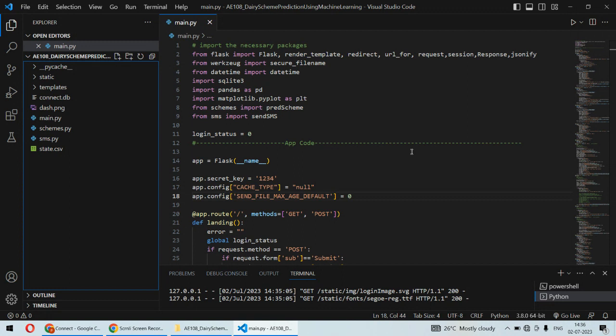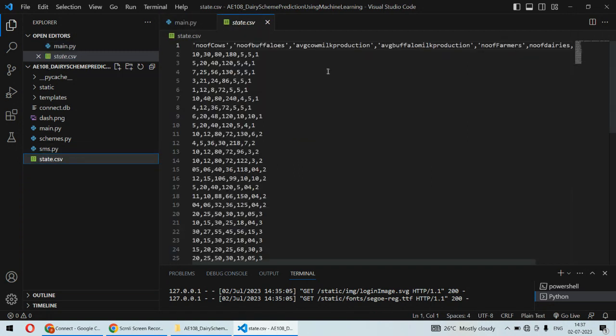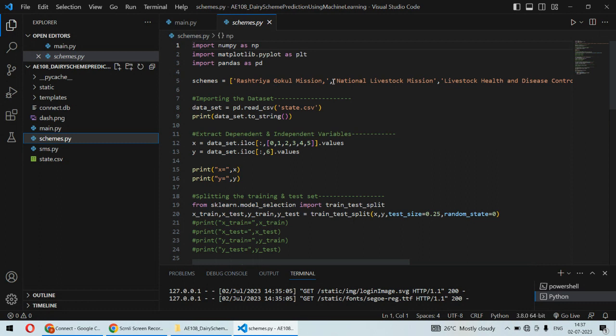For example, if I take the state of Maharashtra, there are nine different schemes, and which scheme is more suitable to that area has to be predicted. So this is the data set we are using to train the machine learning model. Based on that, we have some schemes, for example Rashtriya Gokul Mission, National Livestock Mission, and the livestock health and disease control mission.